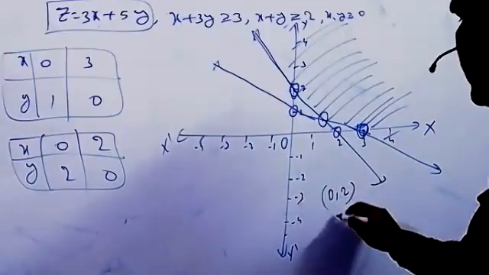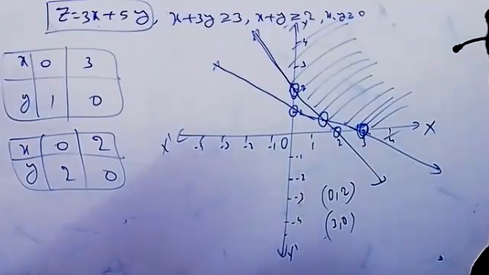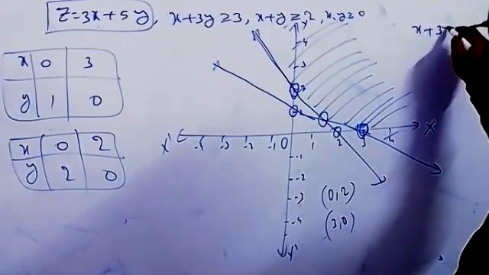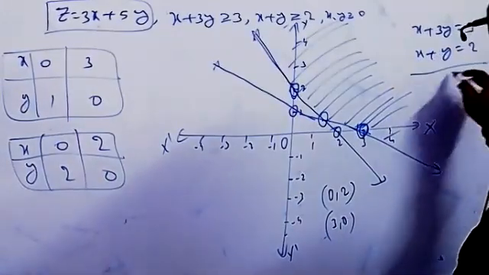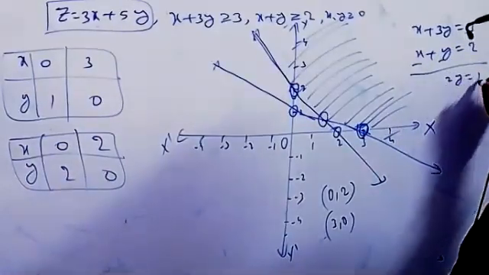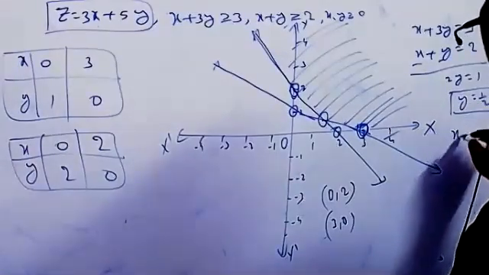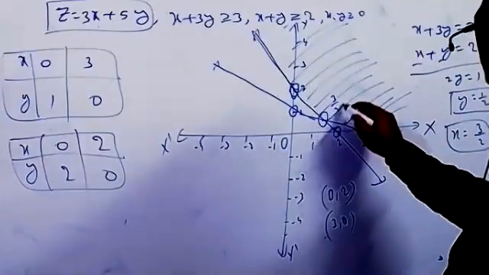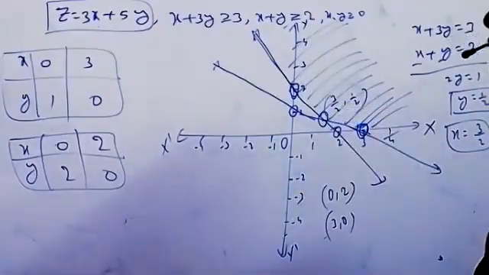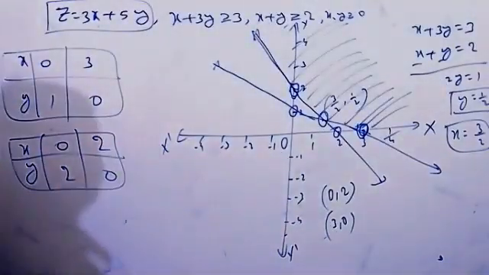So what about this point? 0 comma 2 is one point, 3 comma 0 is the second point, and by solving these two lines, x plus 3y equal to 3 and x plus y equal to 3 by 2, subtracting, we get 2y equal to 1, so y equal to 1 by 2, and x equal to 3 by 2. So this point is 3 by 2 comma 1 by 2. Now clearly we get the minimum value. We require the minimum value, so substitute these in the objective function.